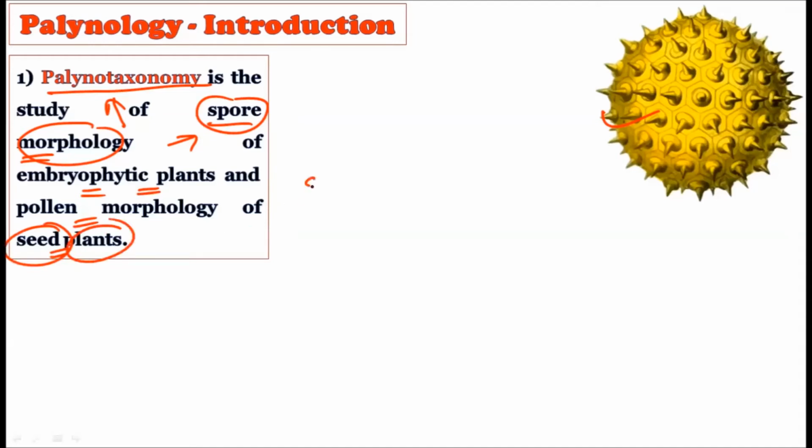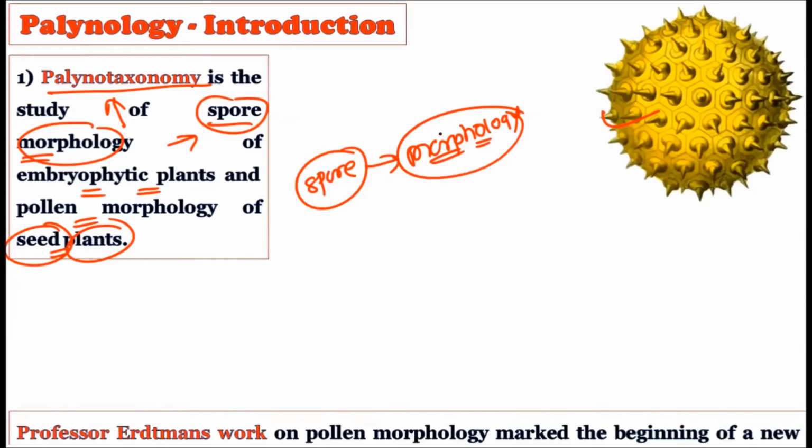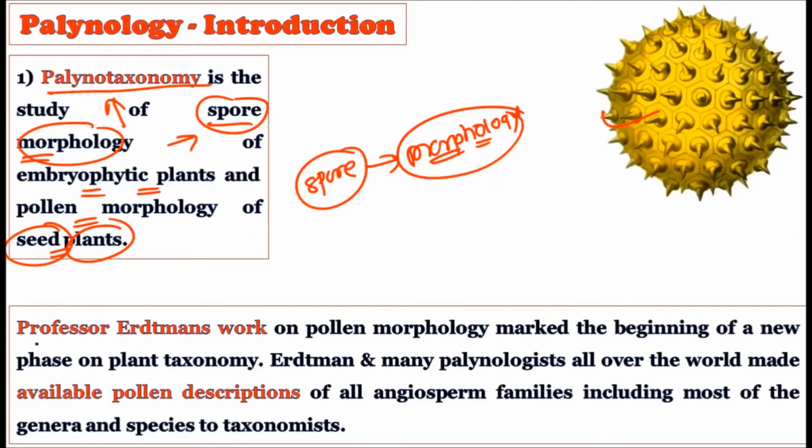Okay, so whatever the spores are there, these are spores. When we study their morphology in detail, and we try to extract the information out of the morphology to use it in taxonomy, in such a case we use the term paleotaxonomy. Here one name is essential, Professor Eastman's work. Professor Eastman's work actually created this particular branch, which is called paleotaxonomy.